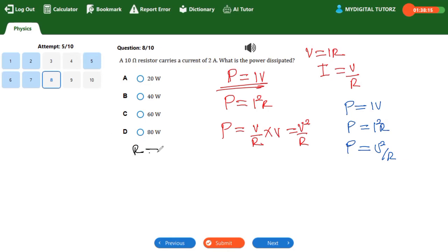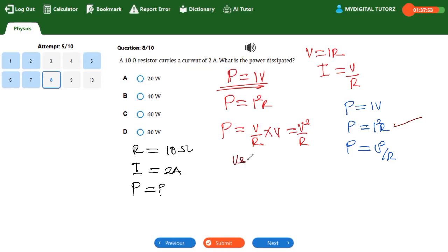From what we have here, we are given that R is equal to 10 ohms and the current I is equal to 2 amps. Then we are looking for power dissipated. Which formula is appropriate for this question? We have I and R, therefore this is the appropriate formula.